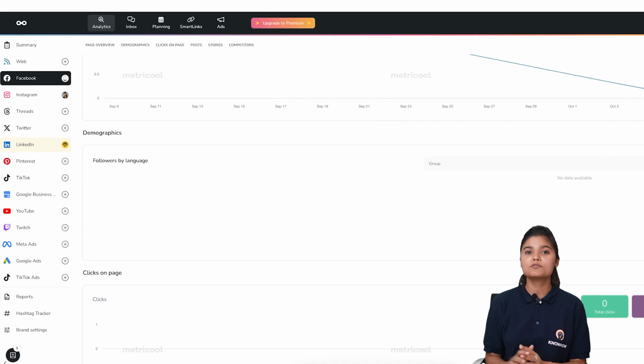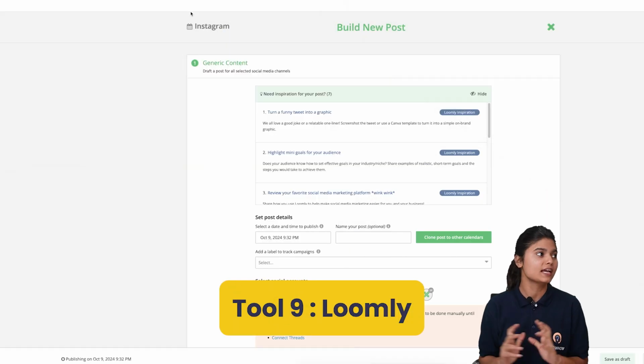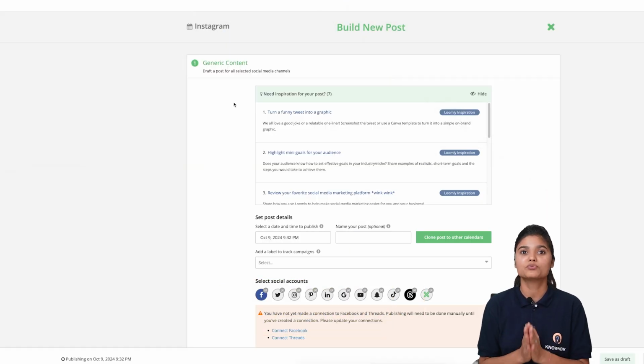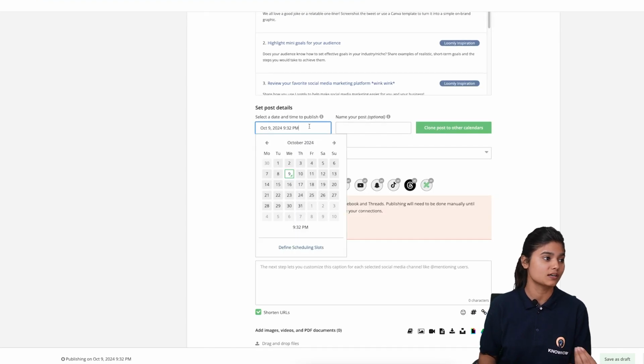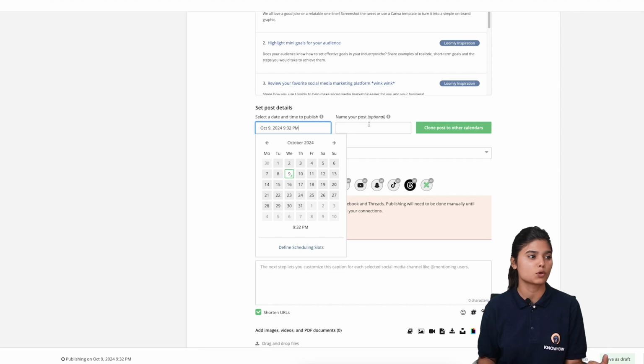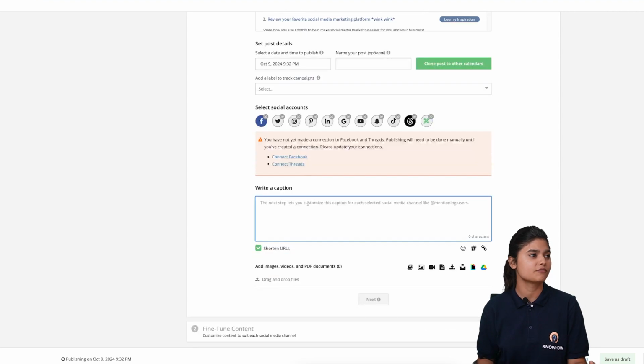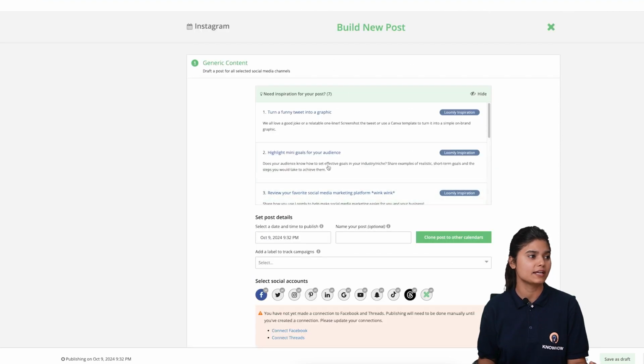The next tool which you can use is Lumi. This tool is very helpful for managing content. As you can see, it is asking me to link all the platforms, and with this you can create your content. You can also set details like the time and your post name, and you can write the caption if I am posting on Instagram, and you can link all the accounts with this.